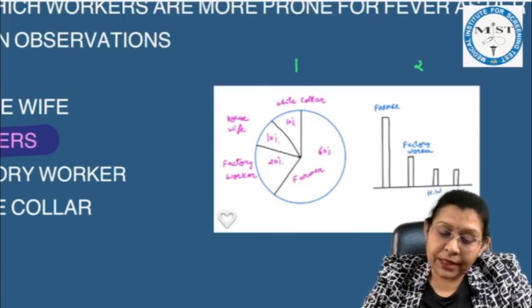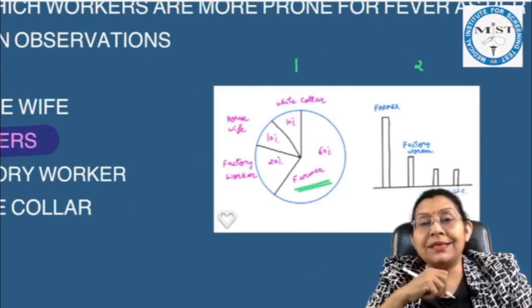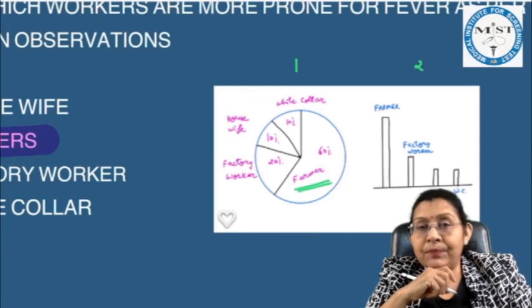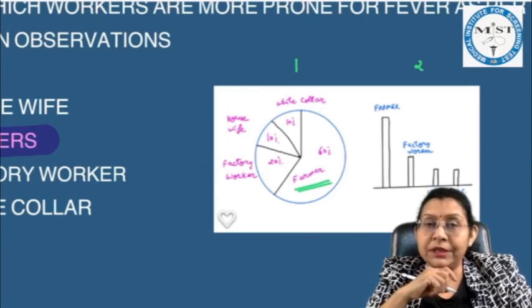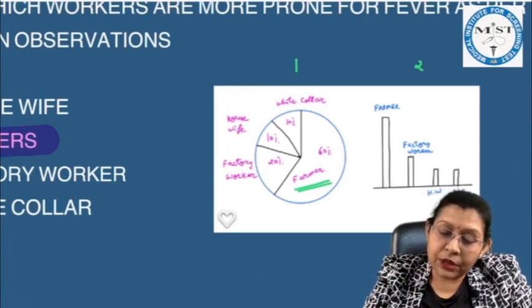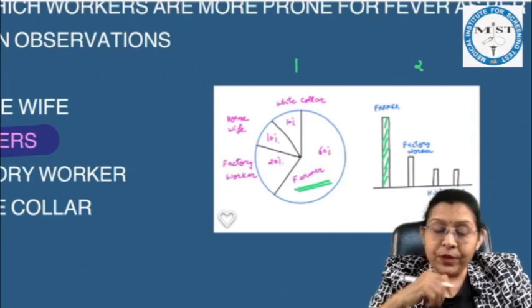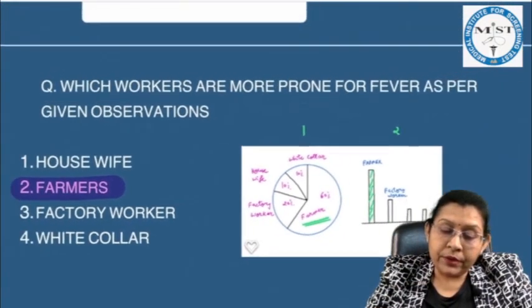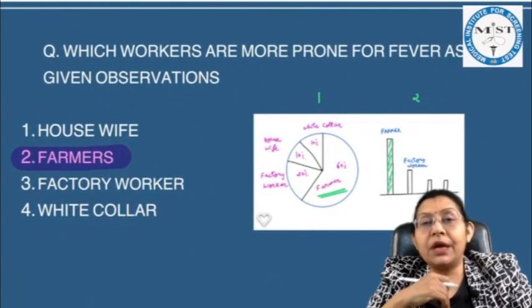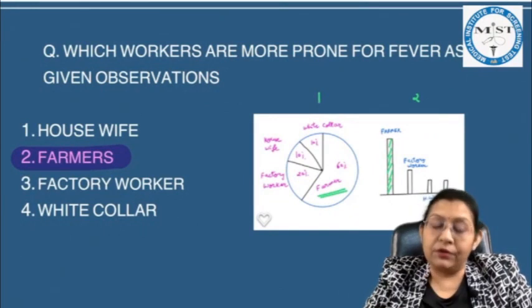You could see that the value covering 60% is for the farmers having the fever possibility. And if you see the bar chart also, the height of the bar is more for the farmers. So the answer to this question, which workers are more prone for fever, is farmers.